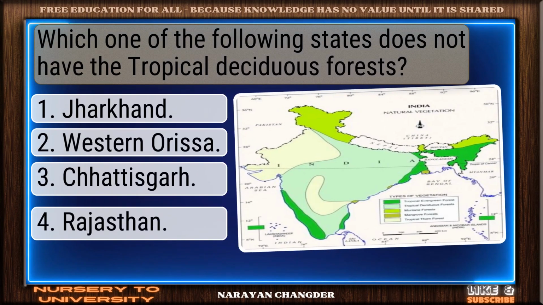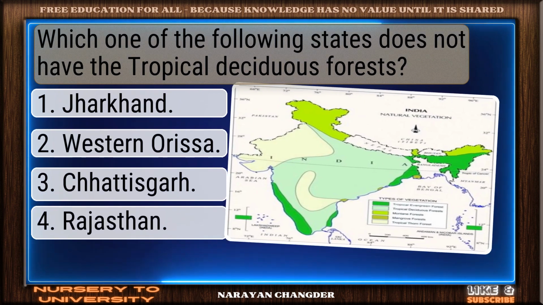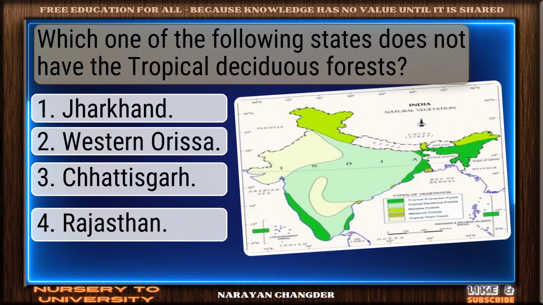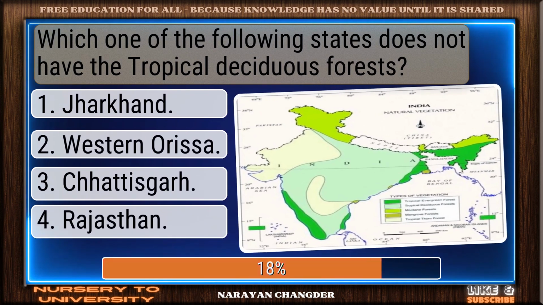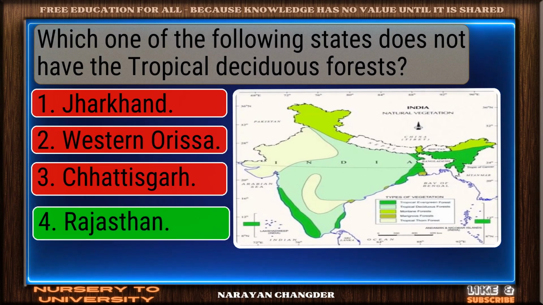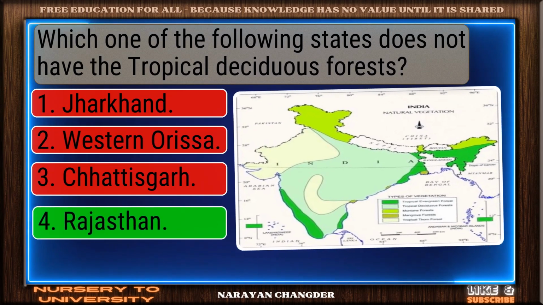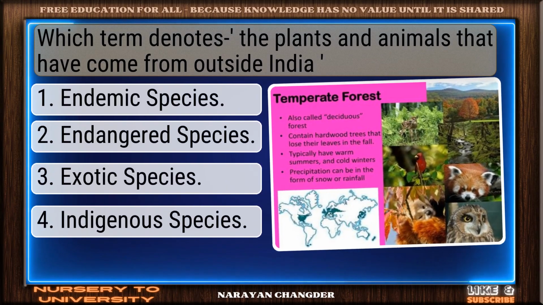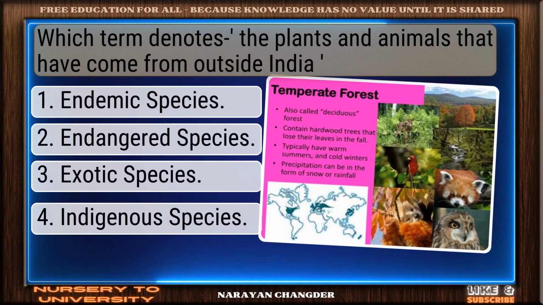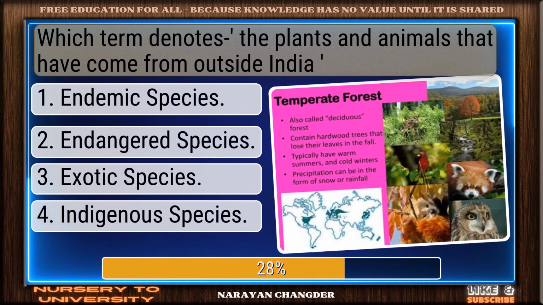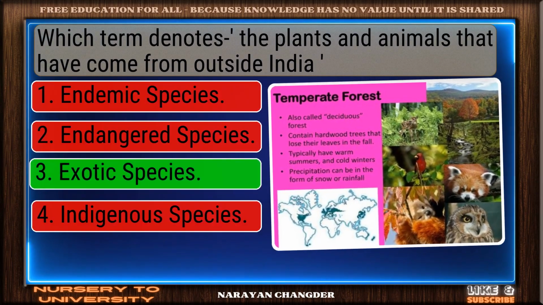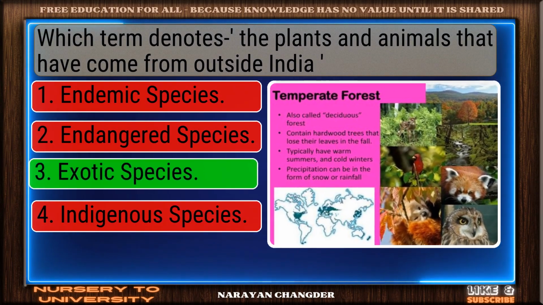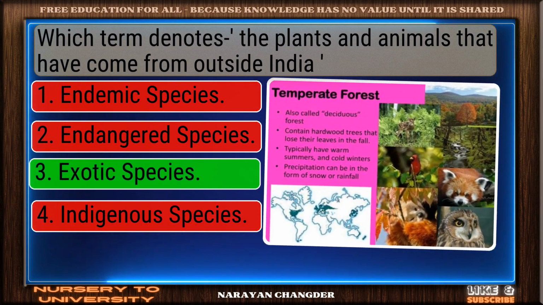Question number 76. Which one of the following states does not have the tropical deciduous forests? Excellent. Rajasthan is a brilliant choice. Question number 77. Which term denotes the plants and animals that have come from outside India? Good thinking. Exotic species is the right answer.